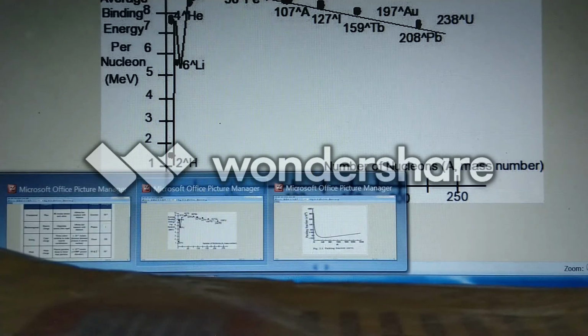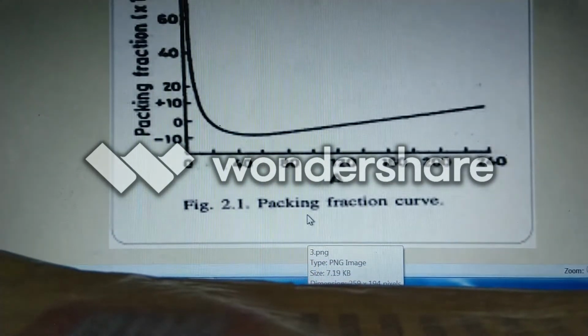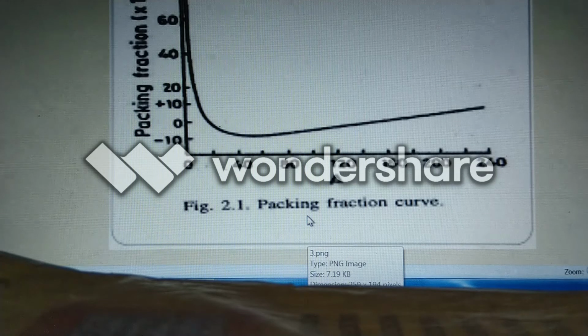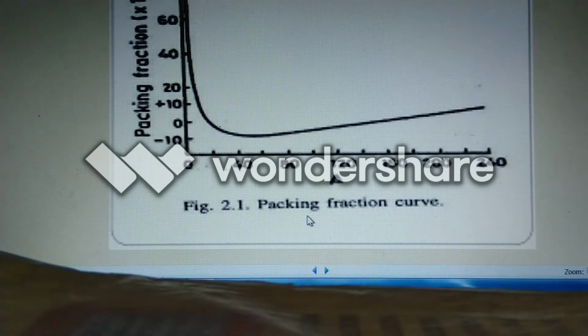We went through one more concept, packing fraction. A graph is also shown, packing fraction versus atomic mass. The concept of mass defect and packing fraction. We also know the process of pair production and pair annihilation.